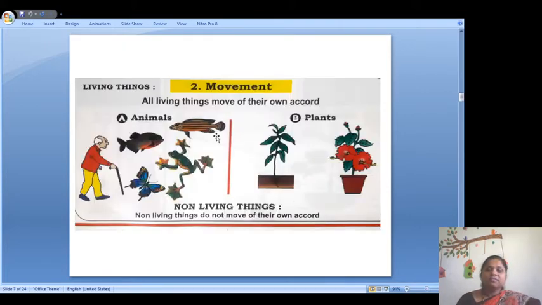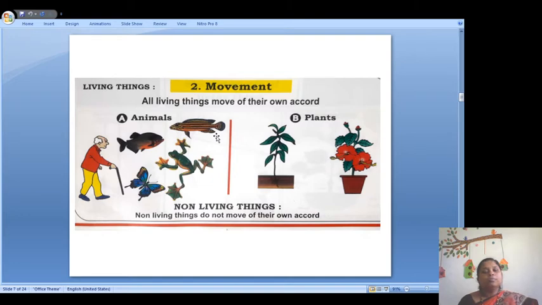Then the next important characteristic of living things is movement. We can all move from one place to another, and this movement is seen in living things. Animals can move, human beings can move. But you will ask how plants can move. Yes, plants also can move. Plants move in search of water with the help of their roots.